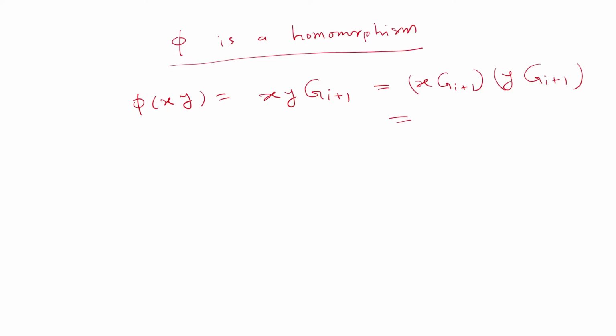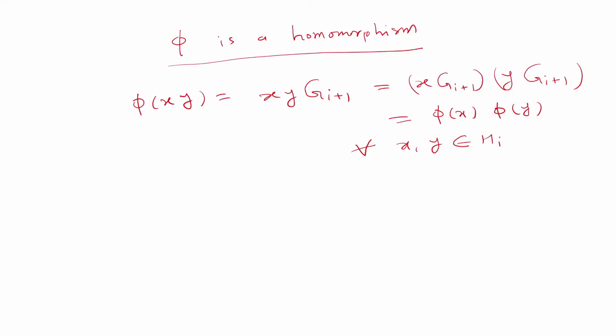So the first one is obviously phi of x, and the second one is phi of y, and the result will be true for all x and y belonging to Hi. So this result implies just that phi is a homomorphism.